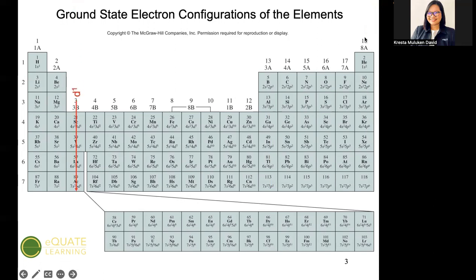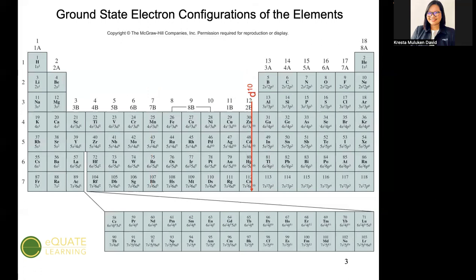Now, in the transition elements naman, si transition metals, pinupuno niya ang d orbitals. So kaya ito d1 hanggang d10. Kasi 'di ba, may 5 d orbitals tayo na i-fill na may dalawang electrons each. Kaya 10 electrons ang kaya ng subshell na d.